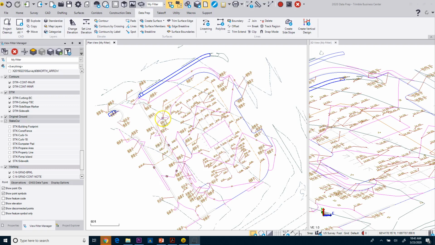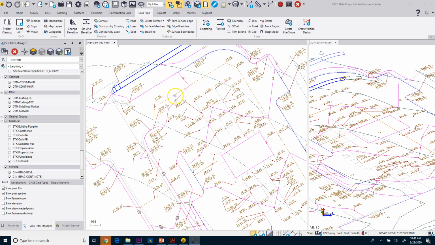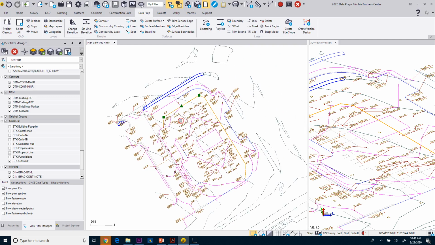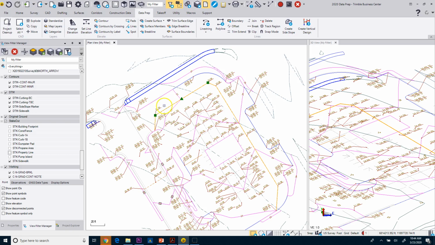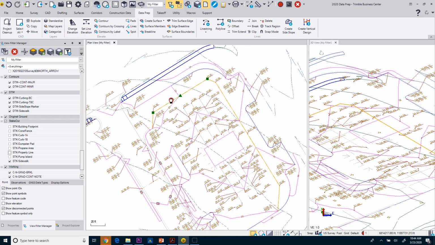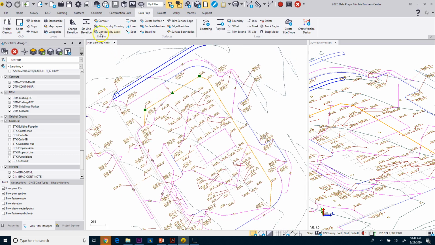All right, so what we're going to do now is I'm going to concentrate on our break lines here. So we have a break line here that's got some defined elevations, and we're also going to need one down the center here. So I'm going to start with this one here since it's already displayed, and just like I did with the sidewalk, what I might do first is use my elevate lines command.